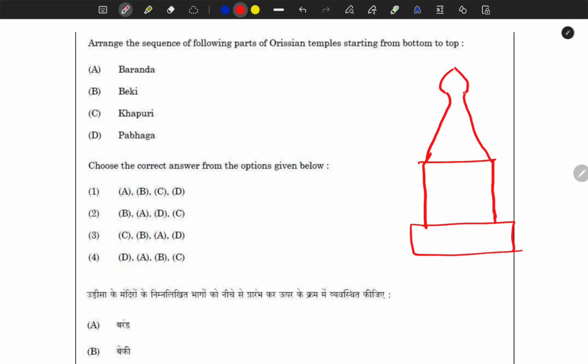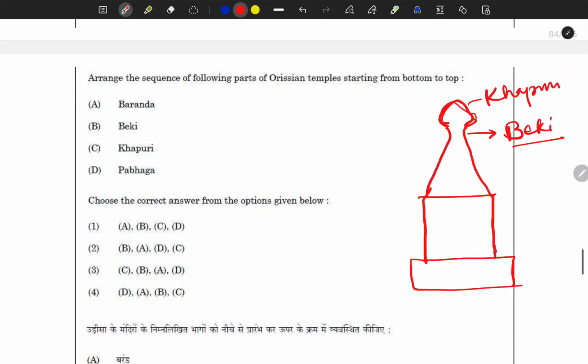You can divide it into different styles. See, this part was called beki, which was actually connecting the khapuri. Khapuri means the amlak or the upper part, the jewel of that temple or the jewel of the god for which the temple was dedicated.